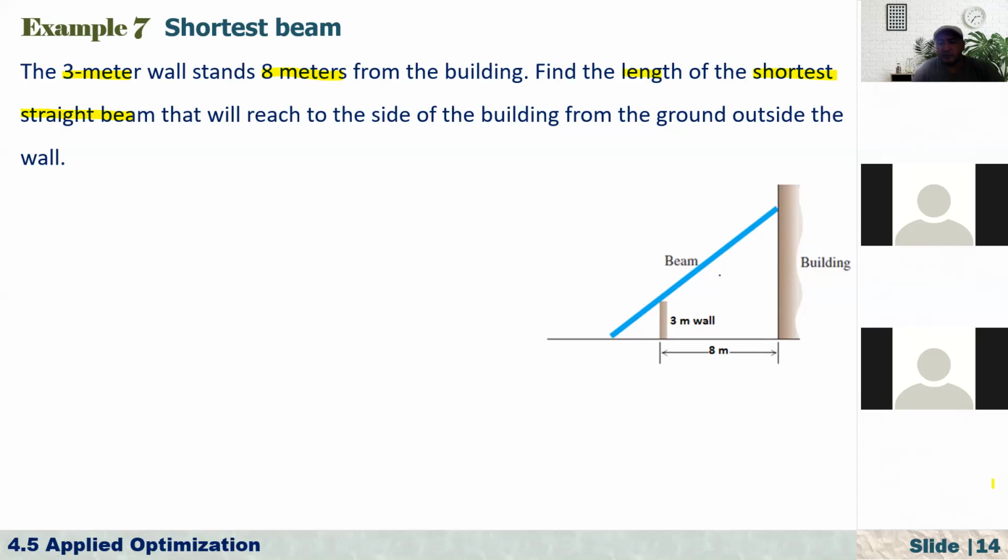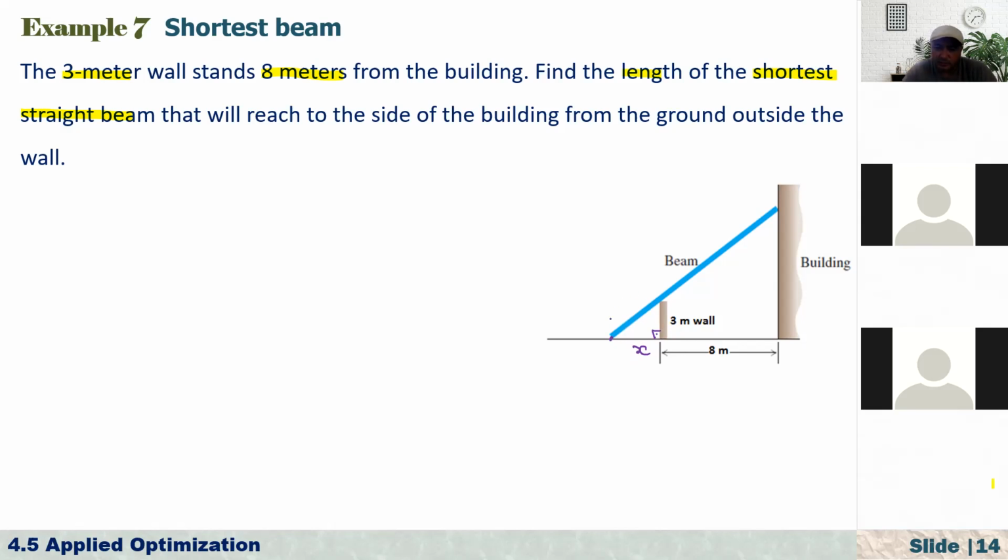Anyway, to do this one now, first we have to model this. So suppose that the distance between the foot of the beam and the foot of the wall, right, is x. And since the wall is vertical to the ground, now it is a small triangle, it forms a right angle triangle. And using Pythagoras theorem, again, we can find the length of its hypotenuse.